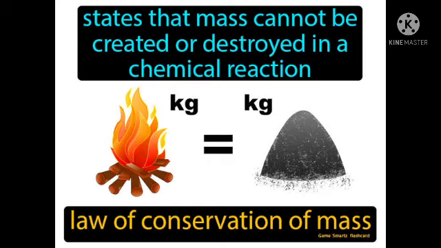And who gave this law of conservation of mass? Lavoisier. You have already learnt about the scientist Lavoisier in 6th standard. So Lavoisier in the 18th century gave a law which is called conservation of mass. In this law, he said that matter can neither be created, you cannot create any matter, nor can we destroy it, but we can change it from one form to another form. So the mass which is present in the matter remains the same before and after any changes.